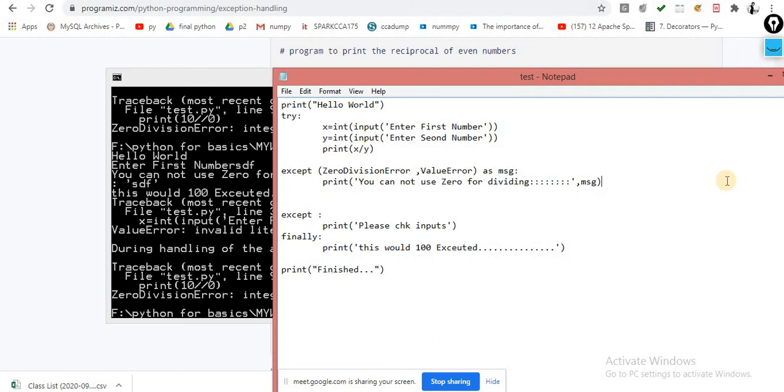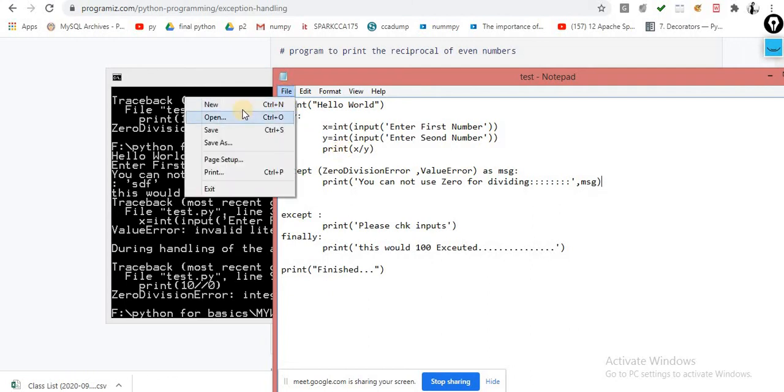There is one more combination, that is nested try. So nested try means the very risky code, the highly risky code. That type of code we normally place into the nested try block. Okay, so I am going to show you the code for the same.